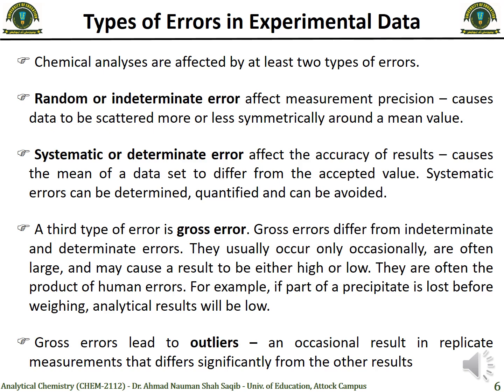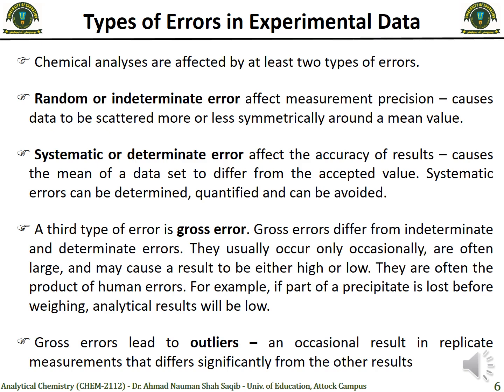So when we talk about random or indeterminate errors, they are mostly errors which are caused by things which cannot be determined. In such a case, the error is not large enough, it is a small error, but the values are scattered around the mean value.